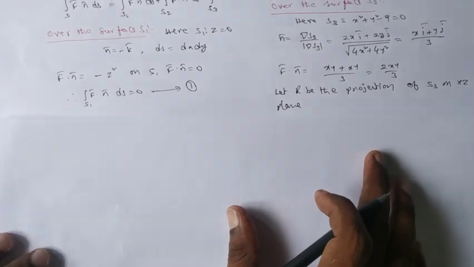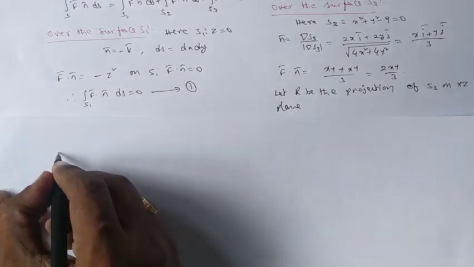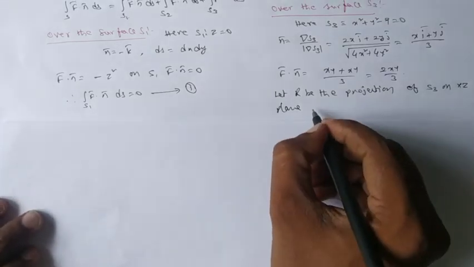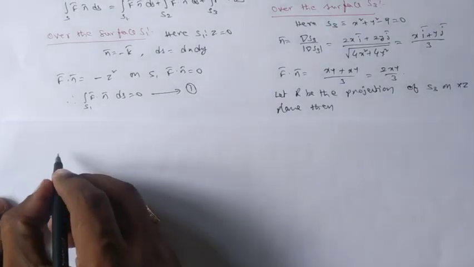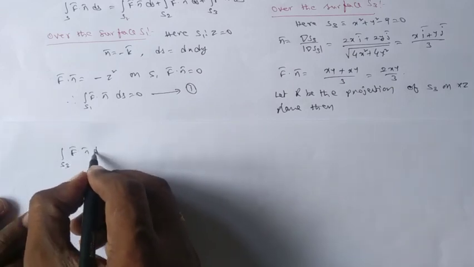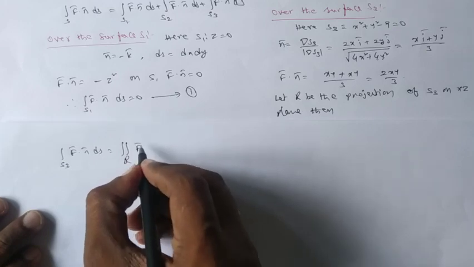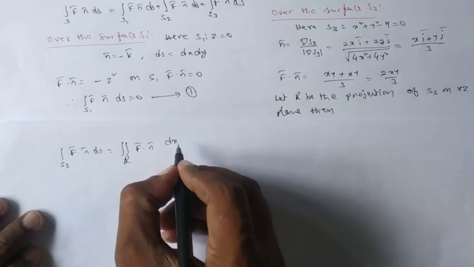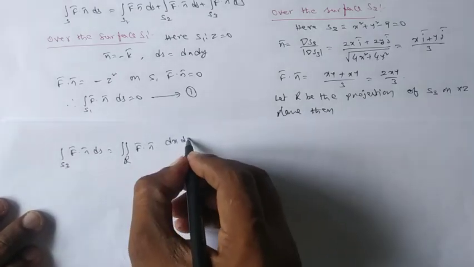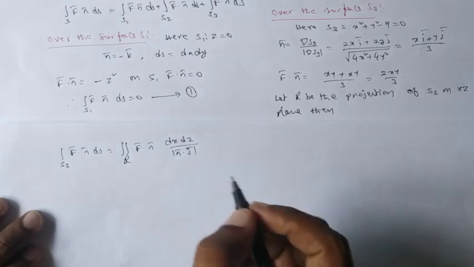So once it is taken, I may write here, then integral over S3 f bar dot n bar ds becomes double integral over R f bar dot n bar into dx dz by modulus of n bar dot z bar.